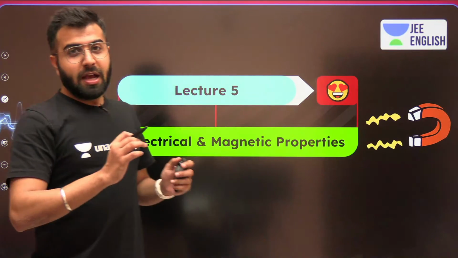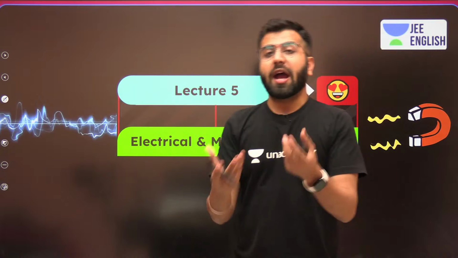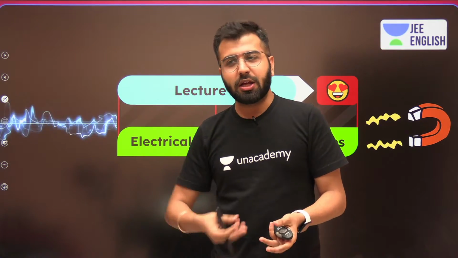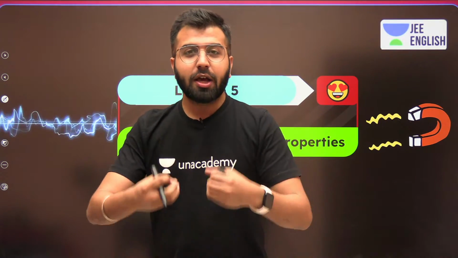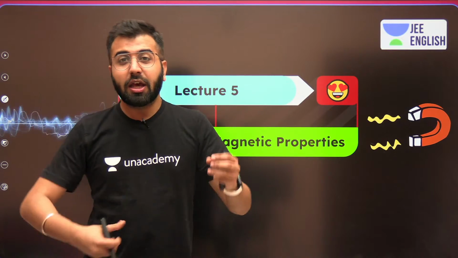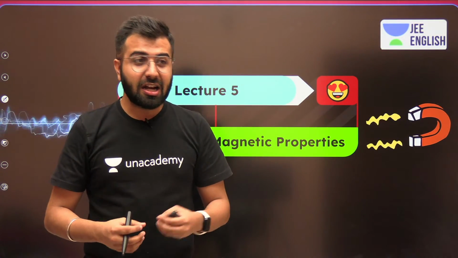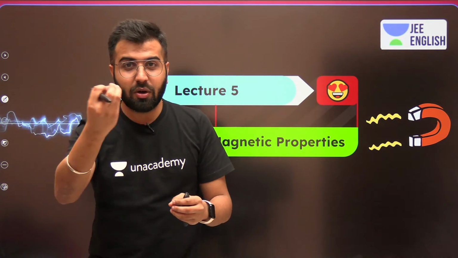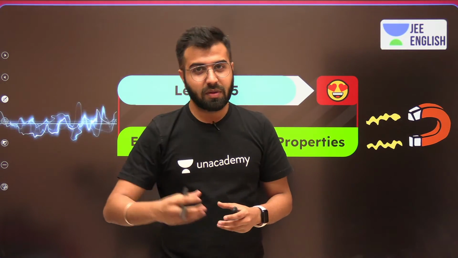Okay, now we are going to talk about the electrical and the magnetic properties. But why? Because if we do not learn about these properties of solids, then how will we be able to use these solids in whichever manner we want to? Let it be in mobile phones, let it be in the case of insulation, where if I want some elements which should conduct electricity, to make some chips, I want something.